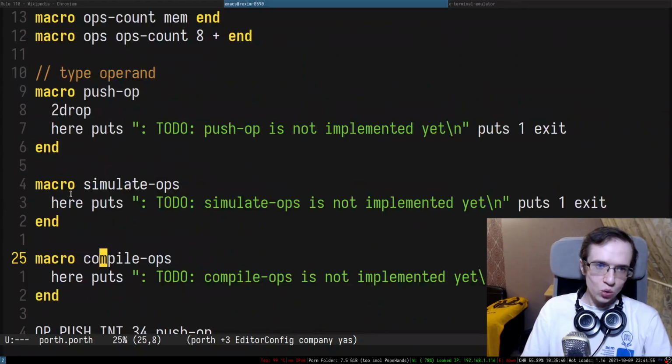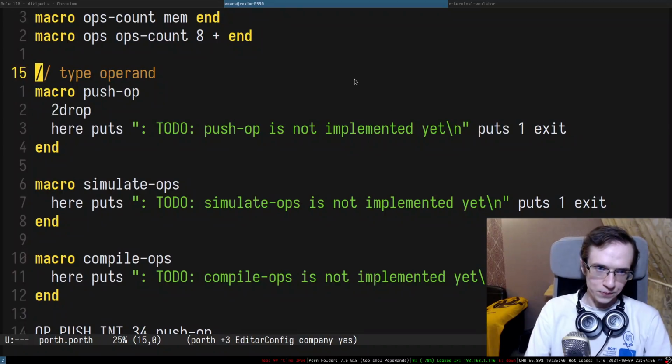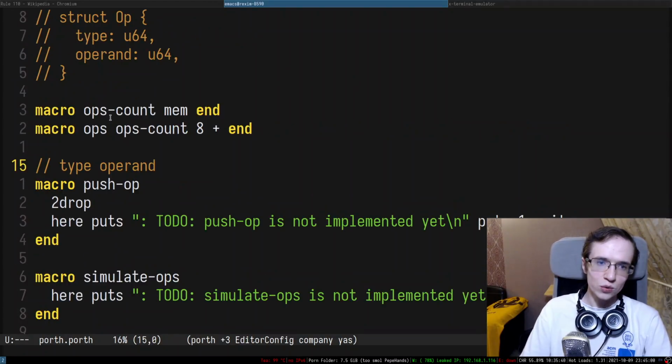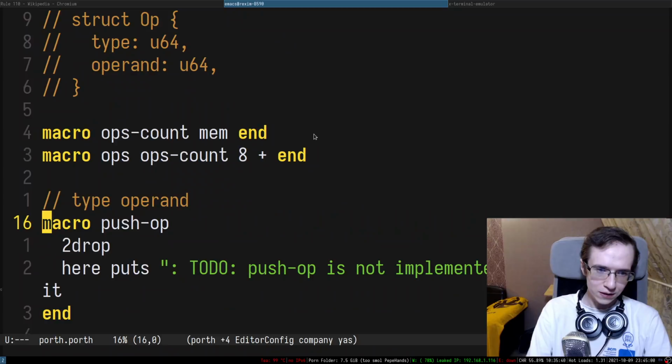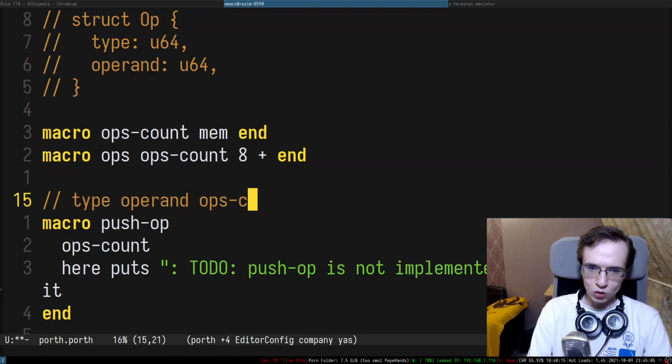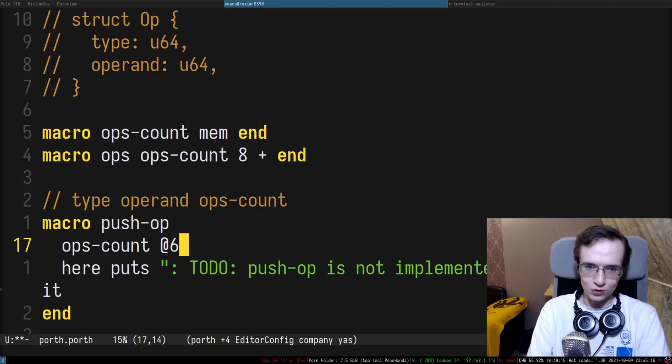All right, so we're pushing the operation. First we need to figure out where exactly we want to push the thing. So I'm going to just do ops count. That puts ops count onto the stack, right? And I want to dereference this entire thing, so I'm going to do 64.